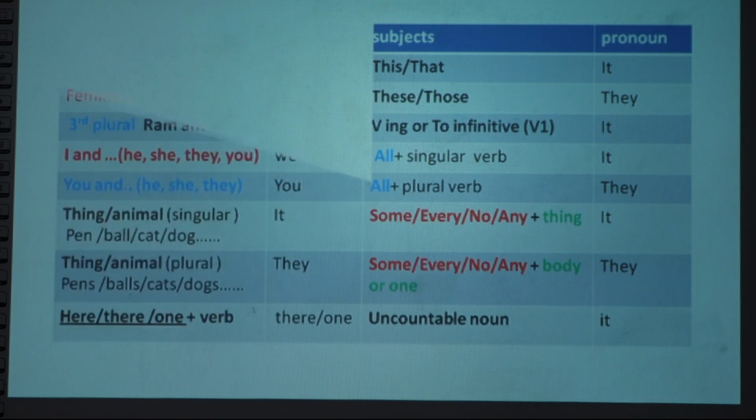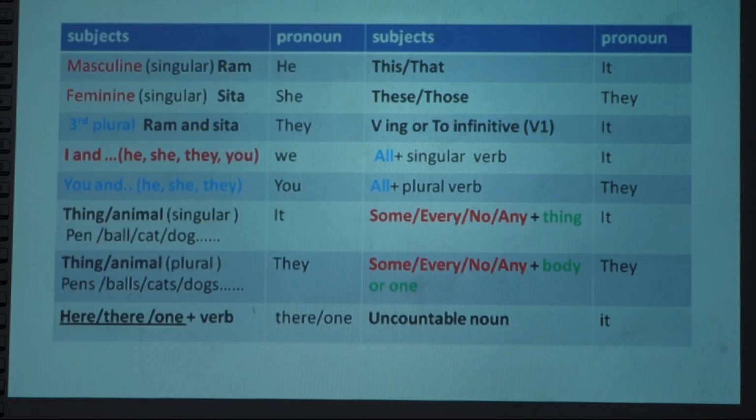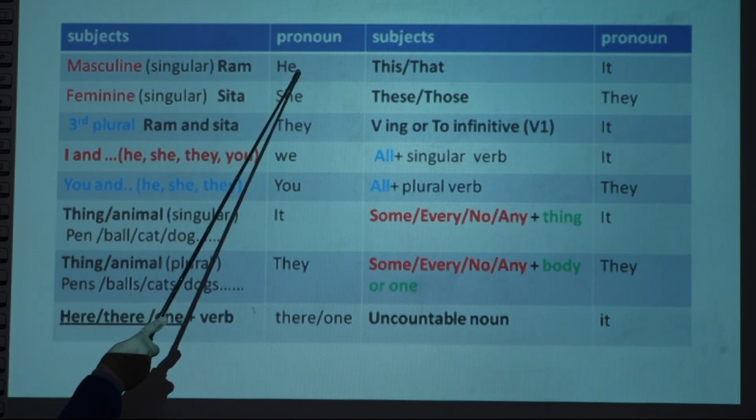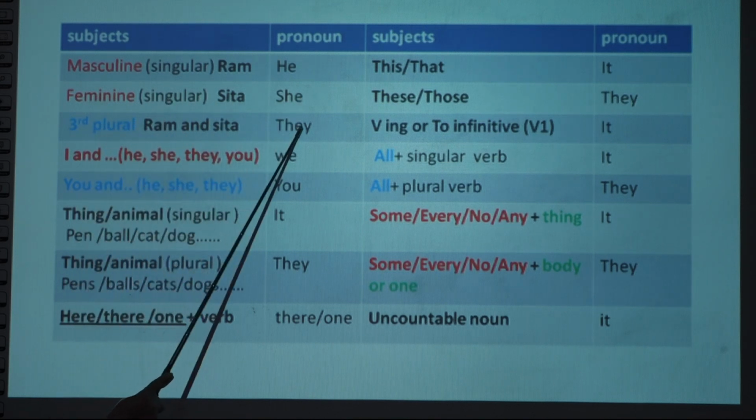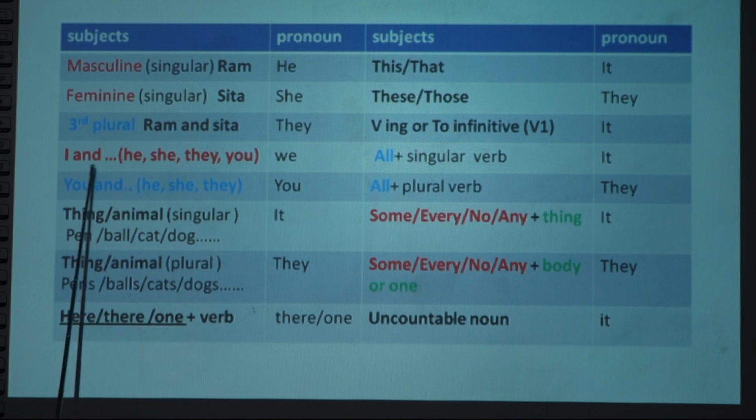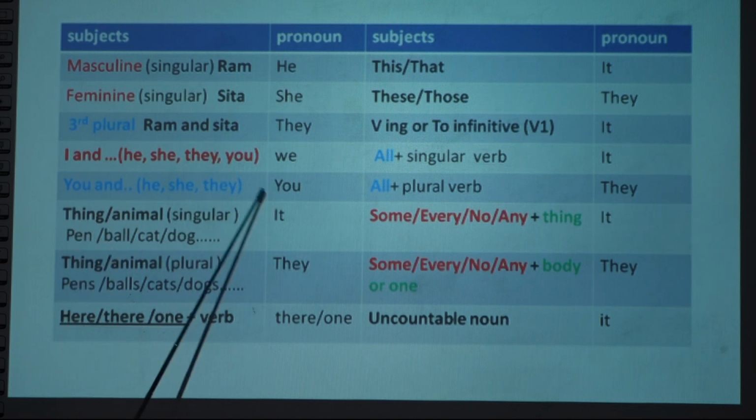According to the discussion of those previous examples, we come to the conclusion that we use the subjects and pronouns in this way. Masculine singular Ram, he; feminine singular Sita, she; third person plural Ram and Sita, they; I and you, we; you and you. You have seen all the examples we have discussed. I have just given a summary of what we discussed earlier.